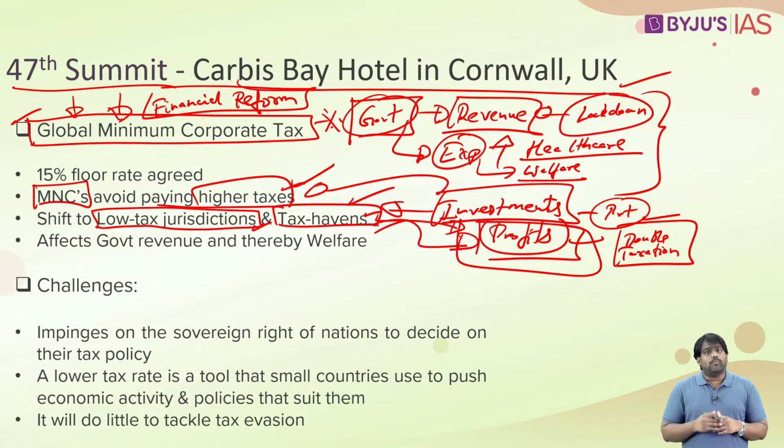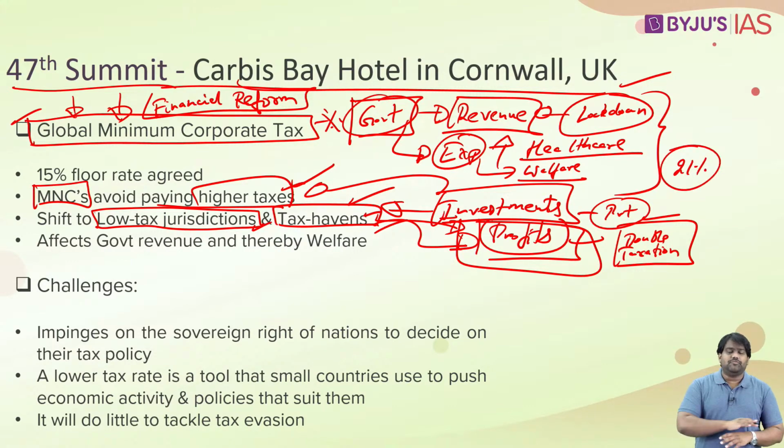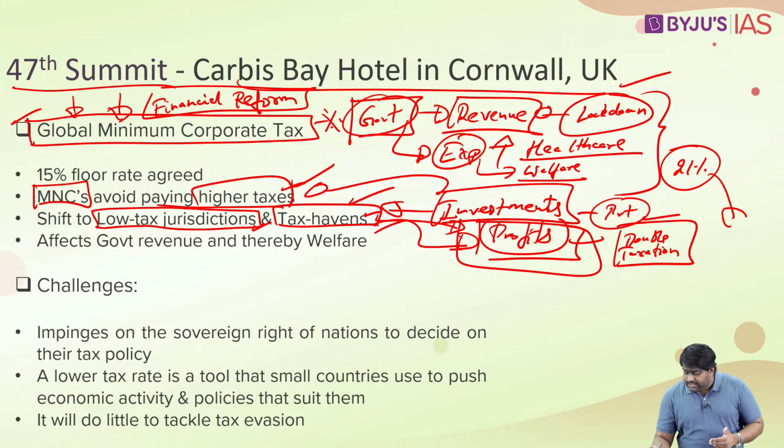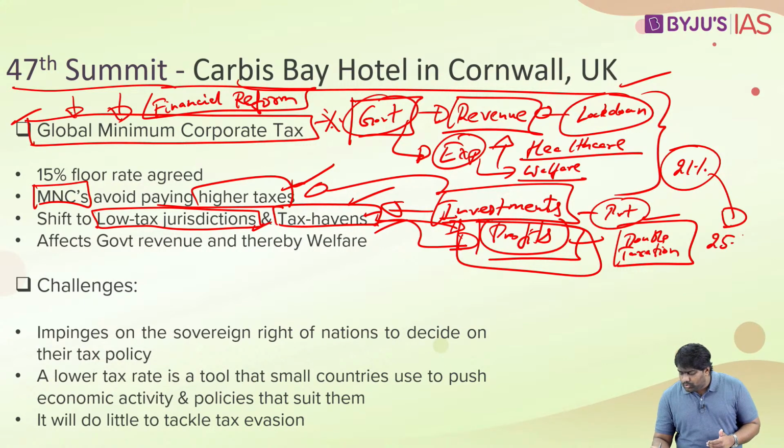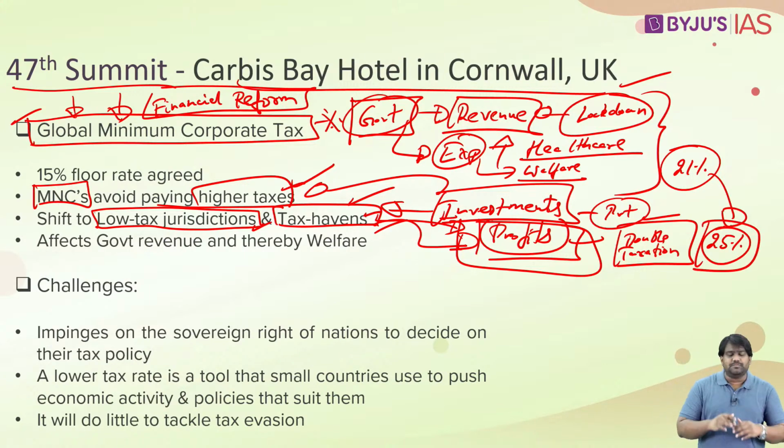So this is a global problem. It happens around the world. In countries like India, the corporate tax on average is somewhere around 21% if you take all the corporate taxes into account. If you include other surcharge, cess and the others, the effective taxes that private companies are paying in India is somewhere around 25%. I'm just giving a rough estimate.